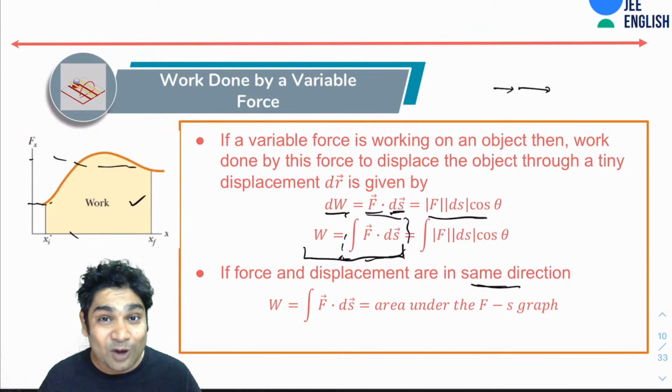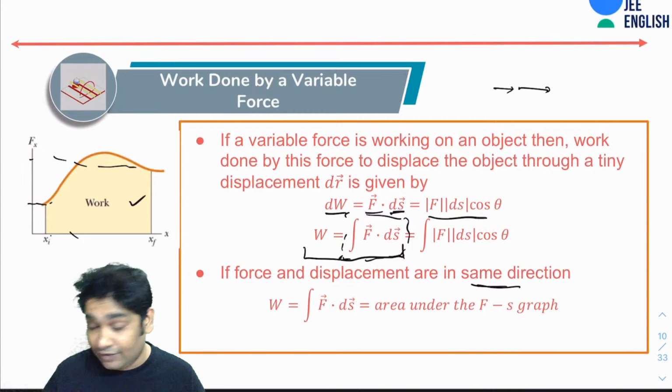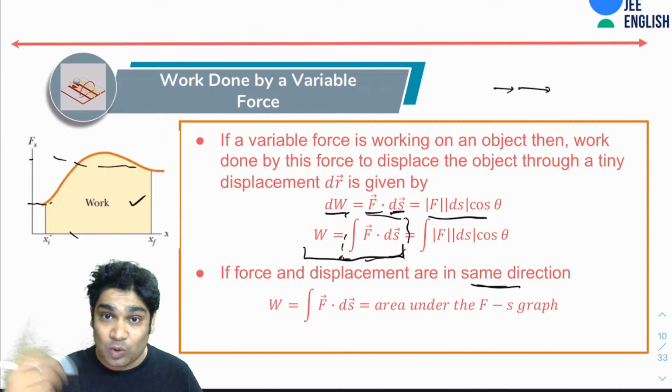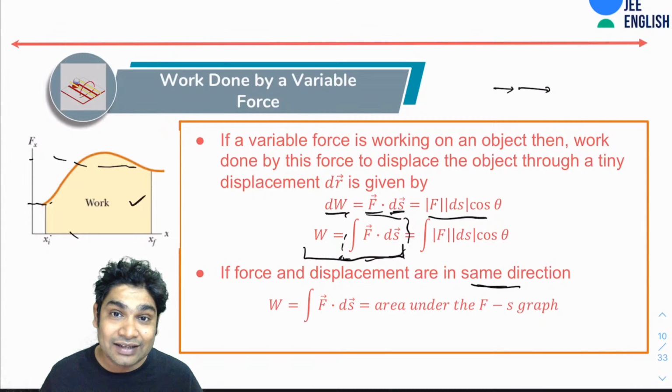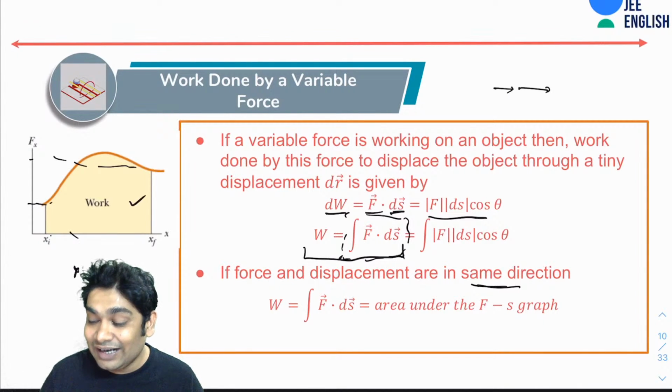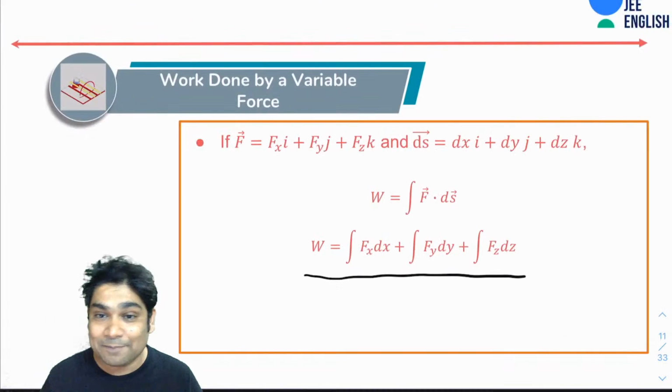You can only draw the force versus displacement graph for a 1D thing. That is why you don't have to bother about the angle. The positive and the negative signs will take care of the angle. So if the force is downward and the displacement is on the positive side, you will have negative work automatically, which would imply that the angle is 180.